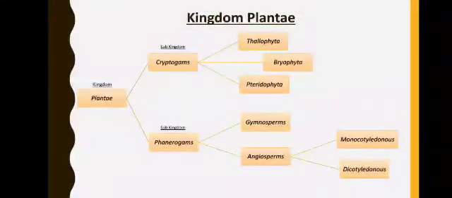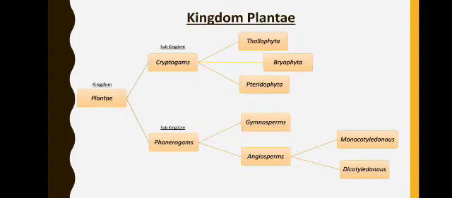So, let's see how Kingdom Plantae is classified. Kingdom Plantae is subdivided into two subkingdoms, that is cryptogams and phanerogams. Cryptogams is again divided into three divisions, that is Thallophyta, Bryophyta and Pteridophyta. Subkingdom phanerogams is again divided into gymnosperms and angiosperms. Angiosperms again is divided into monocotyledons and dicotyledons.